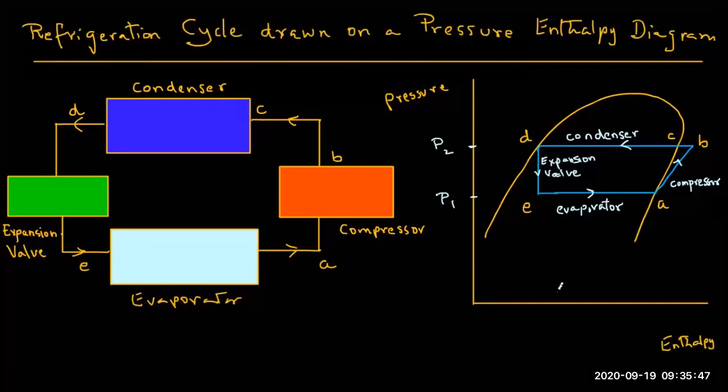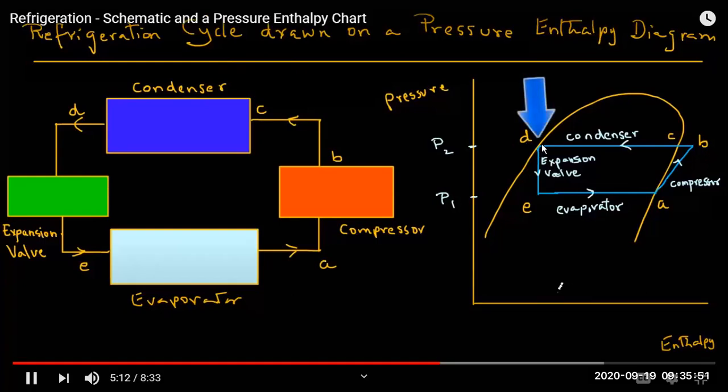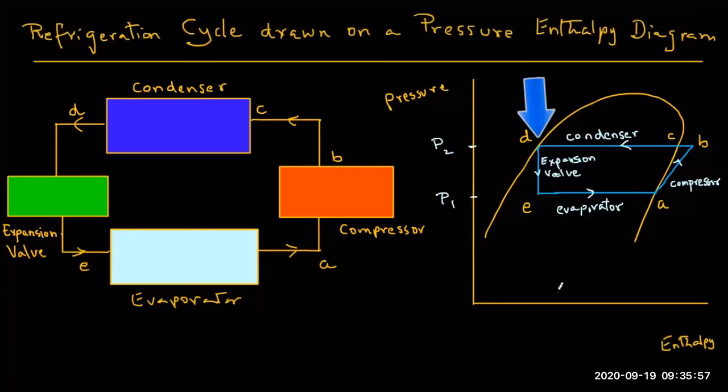By the time the liquid is leaving the condenser, it is in a 100% liquid, or subcooled liquid state. Now from point D, which is at a high pressure, it is allowed to expand in the expansion valve, and the pressure and temperature will drop, and the boil-off gas will return to the tank.